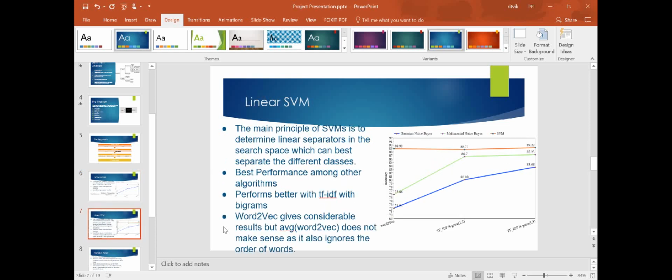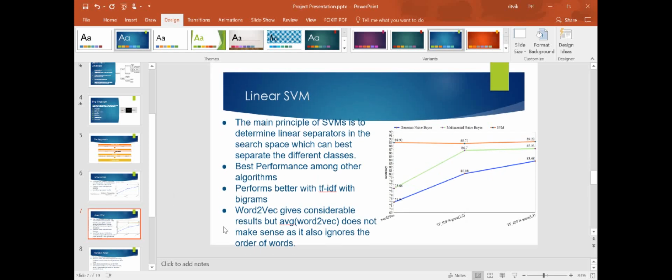The next is the linear SVM. The main principle of support vector machines is to determine linear separators in the search space which can best separate the different classes. We come to know that the best performance that linear SVM gives is with TF-IDF using n-grams, and this is supposedly the best performance we got among all the algorithms we used, and it gives an accuracy of 89.22%. And similarly as the others, word-to-vec gives considerable results, but the average of word-to-vec does not make sense as it also ignores the order of words.